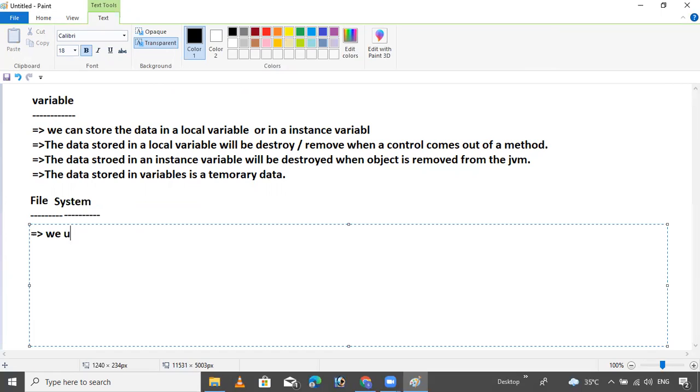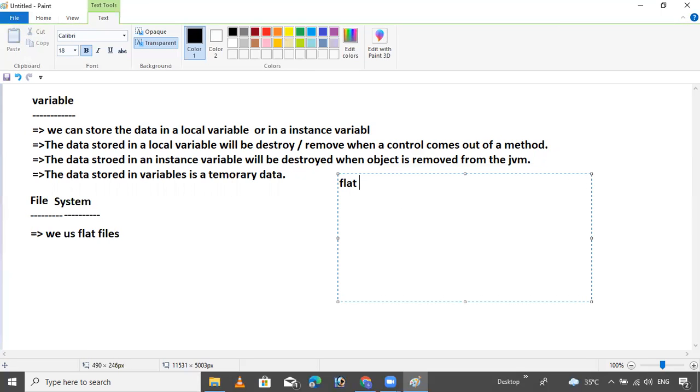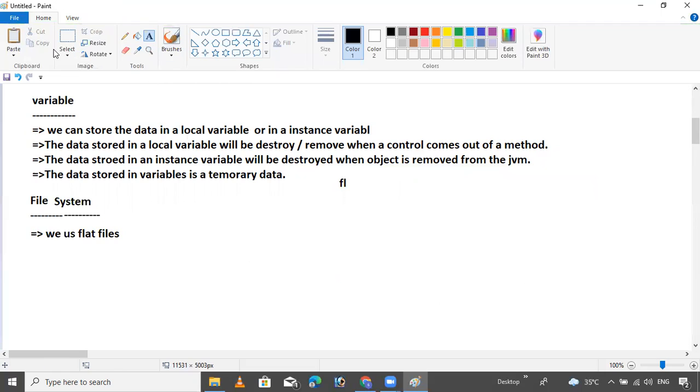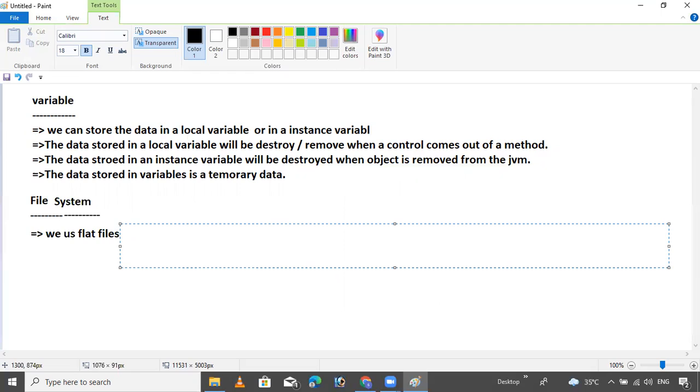Now my point is file system. Where do we use the file system? We use flat files. What is the meaning of flat files? Does anyone know? Give me one minute, I will tell you. Flat files do not contain... not required to write separately here. Our notes will be clean and clear, don't worry.